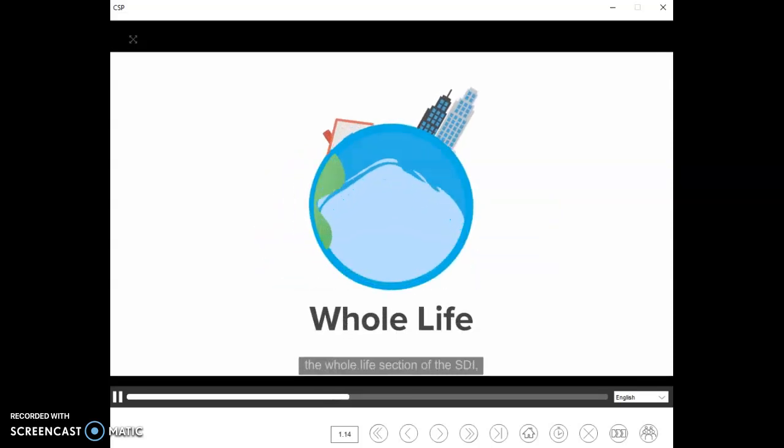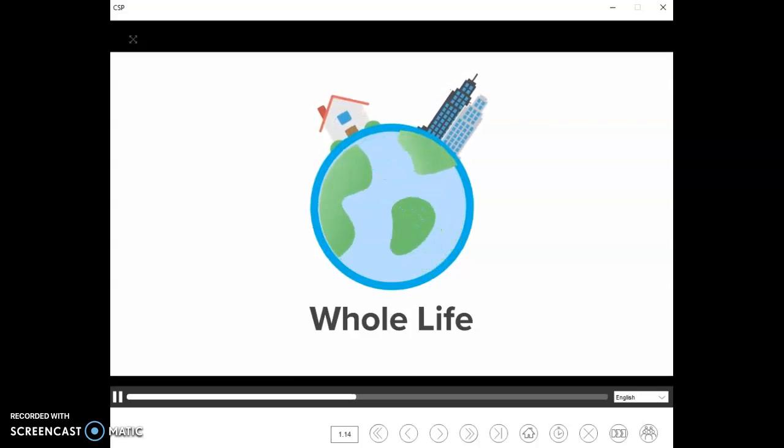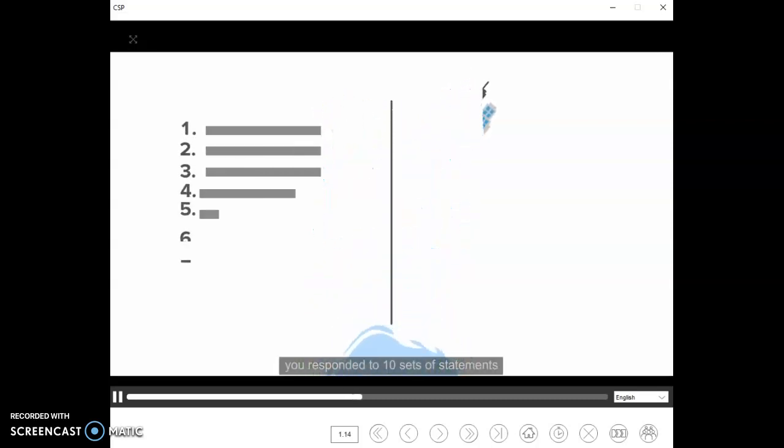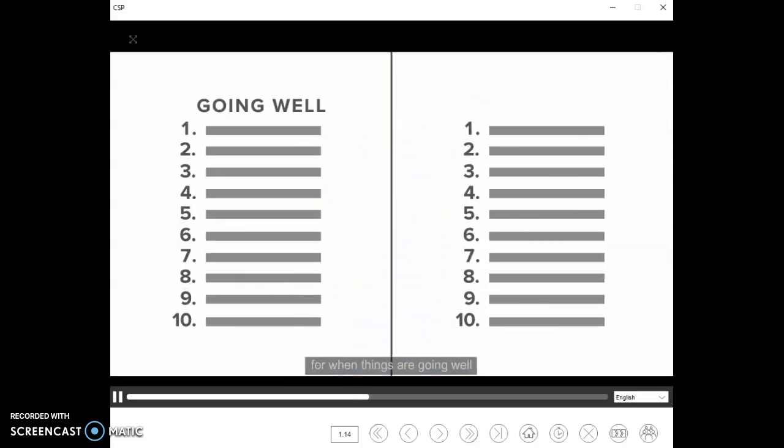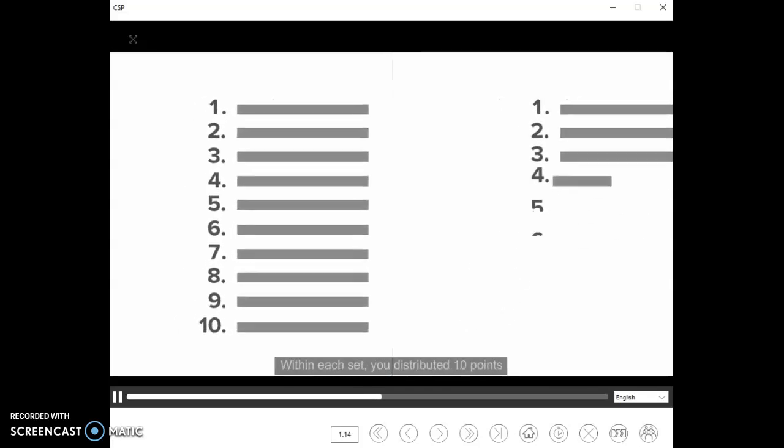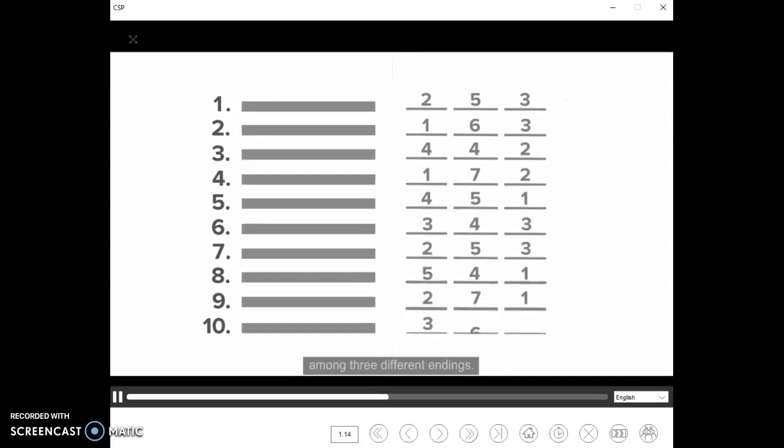When you completed the whole life section of the SDI, you responded to 10 sets of statements for when things are going well, and 10 more when you are faced with conflict. Within each set, you distributed 10 points among 3 different endings. Your responses to the first 10 sets reveal the frequency of your people, performance, and process motives.